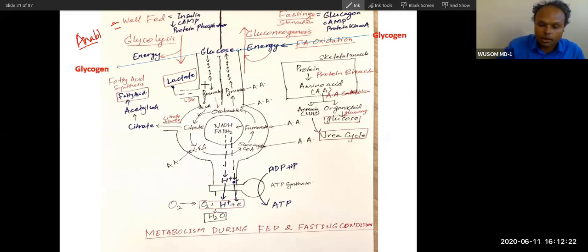So you can see from this, both are related to the Krebs cycle. As I told you, the purpose of this whole Krebs cycle switches to gluconeogenesis during fasting condition, and the purpose of this Krebs cycle is to serve glycolysis during well-fed condition in the liver. And then after this, what will happen? This NADH will go to the electron transport chain, then energy will be produced. This ATP will be produced. This is the picture showing all pathways together.